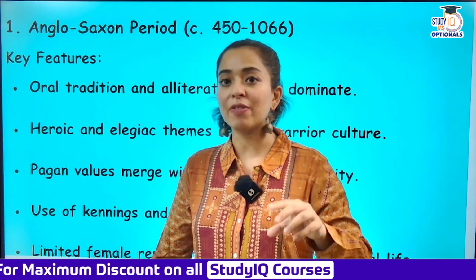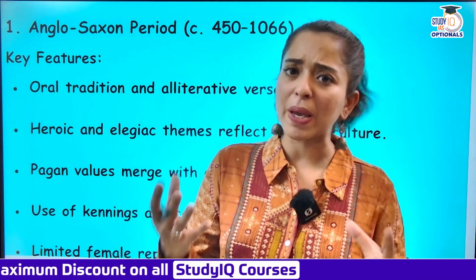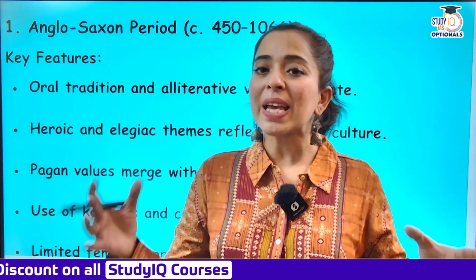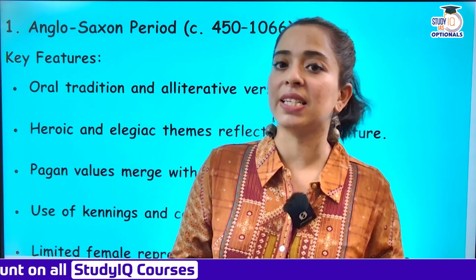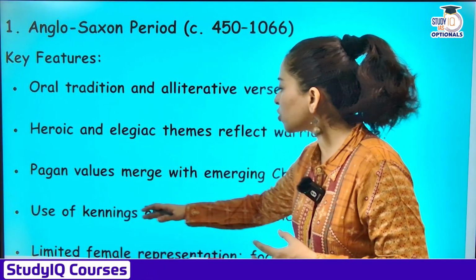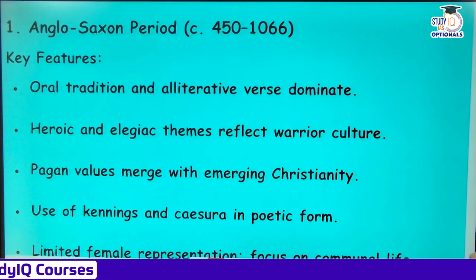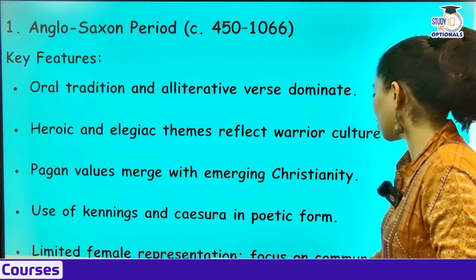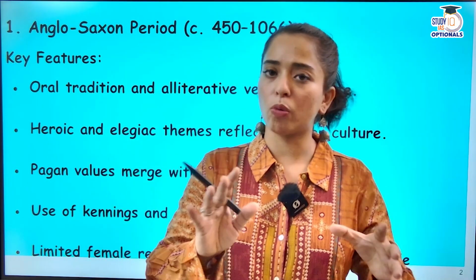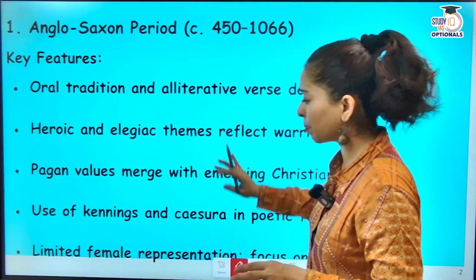And that was also the time when the pagan elements, because there was paganism, we all know how paganism was being worshipped at that time. So paganism combined with Christianity, and that was a period in which literature developed. Use of kennings and caesura in poetic form, and limited female representation focused on just the communal life, the life of the society and everything. That was the Anglo-Saxon period.